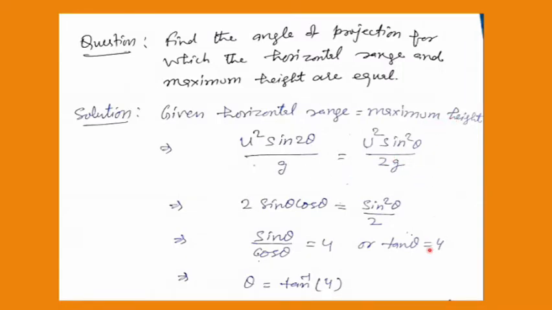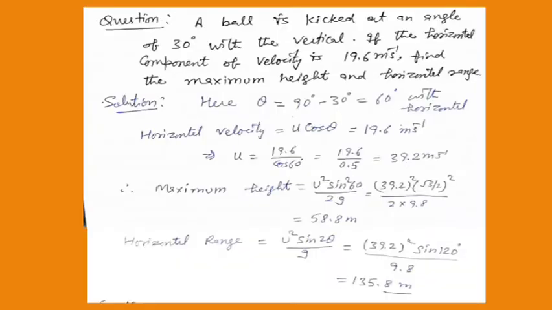These types of different questions can be asked, for example, when the horizontal range is twice the maximum height, what should be the angle, or they can frame the questions in whatever way. So the formulas for maximum height, horizontal range, and trajectory should all be there in your mind. Moving to the next question.